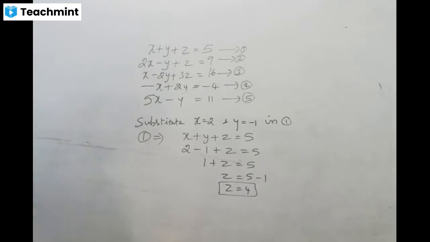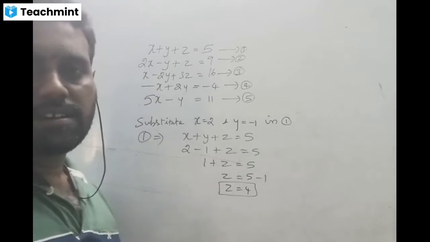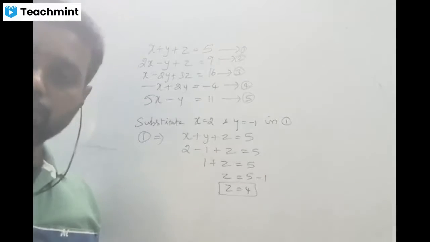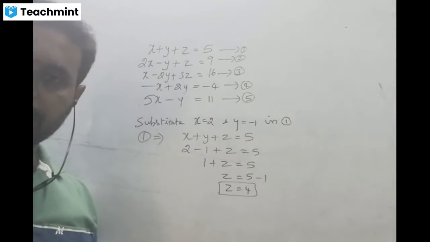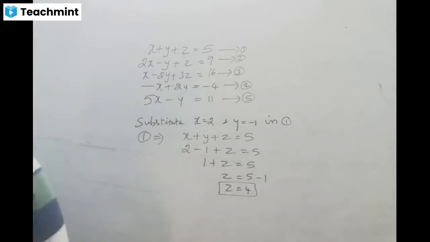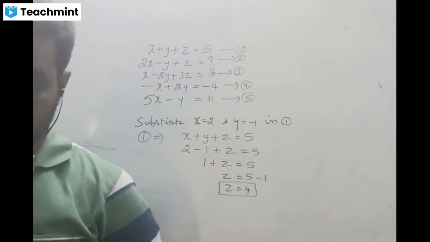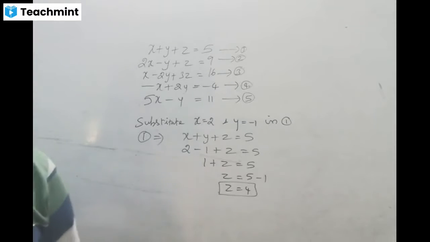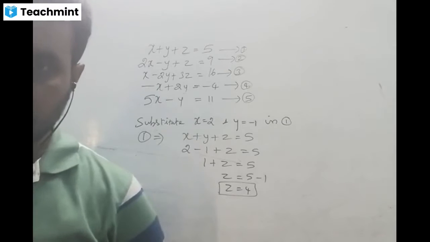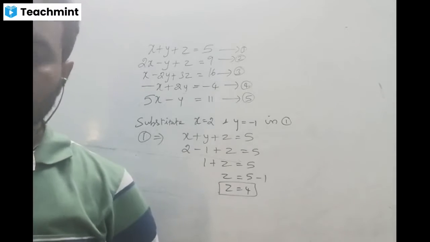Finish it. Verification, sir. 5 equal to 5. Yes, you have to do the verification. You can do your own verification process. Yes, 5 equal to 5. Got it? Super.